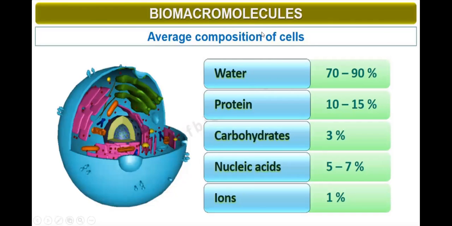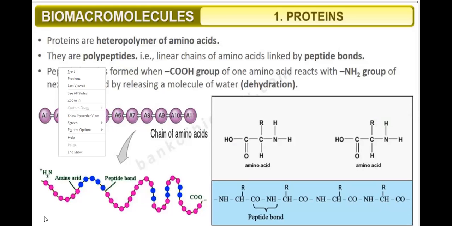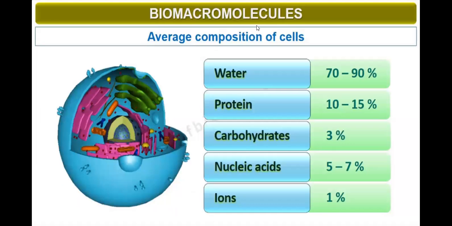If we do the analysis of a cell, around 70 to 80% of the content of a cell is water. Protein is around 10 to 15%.